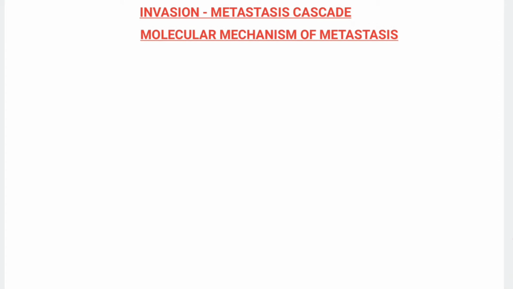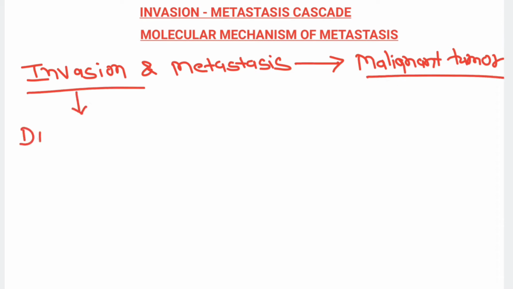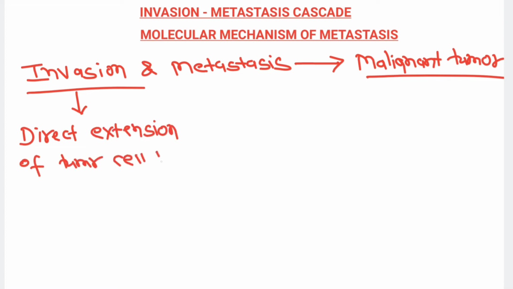Hello everyone, so today I am going to teach you about the molecular mechanism behind metastasis. It's one of the most important topics in neoplasia. As we know, invasion and metastasis are the most characteristic features of any malignant tumor. As we discussed in our previous lecture, invasion means direct extension of the tumor cell into the surrounding tissue. So that is the invasion, right?